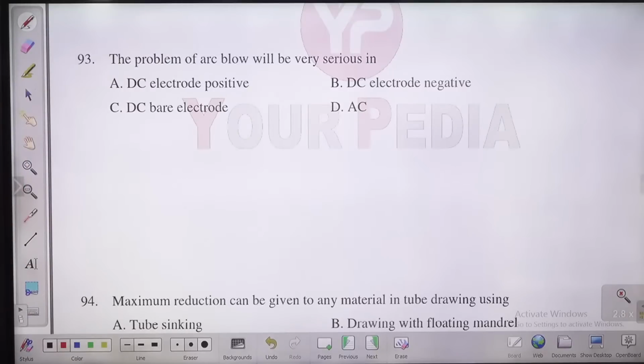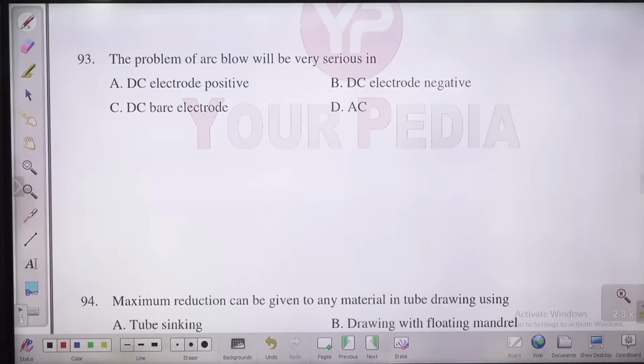The problem of arc blow will be very serious in. You know guys, what is arc blow? Arc blow is a deflection of the arc in case of arc welding. And this will be serious in which case? DC electrode positive. Electrode positive means this is a kind of reverse polarity. DC electrode negative, this is the straight polarity. DC bare electrode or AC. In which case arc blow will be more. In which case the deflection of the welding arc will be maximum.